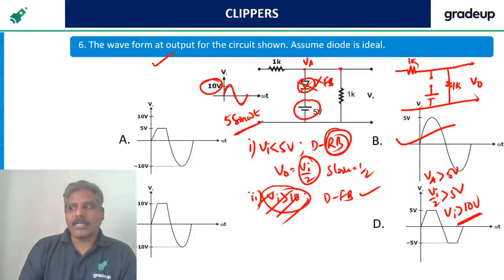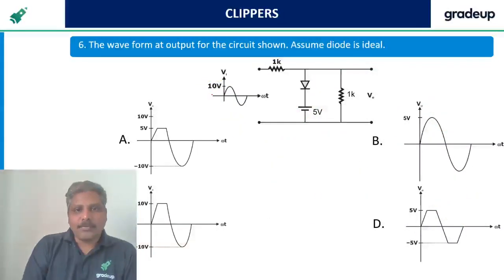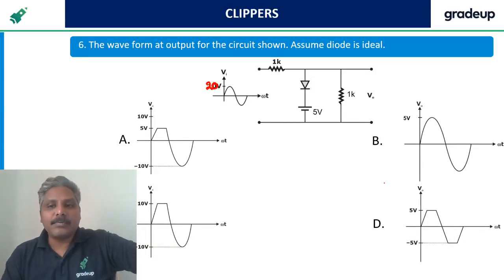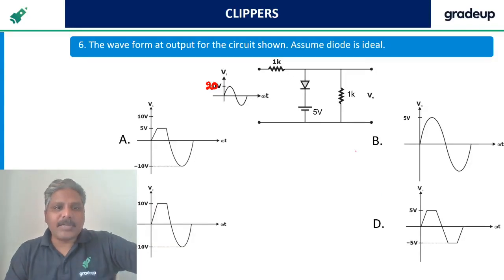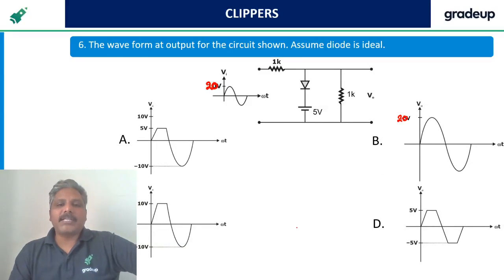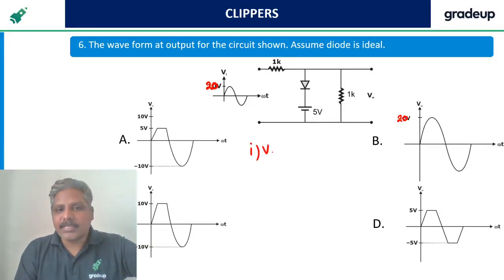Suppose, now tell me guys, input is 20 sin omega t. Then tell me what is the output? Case 1 remains same. Vi less than 5 volts, diode is reverse bias, so V0 is equal to Vi by 2.